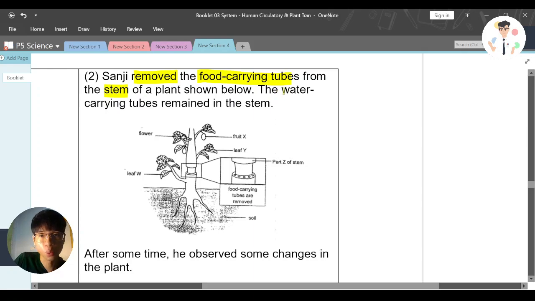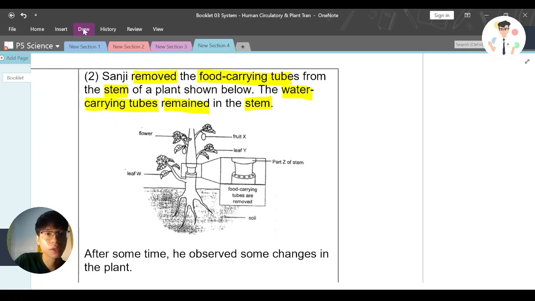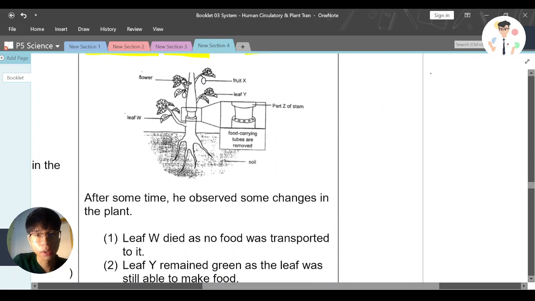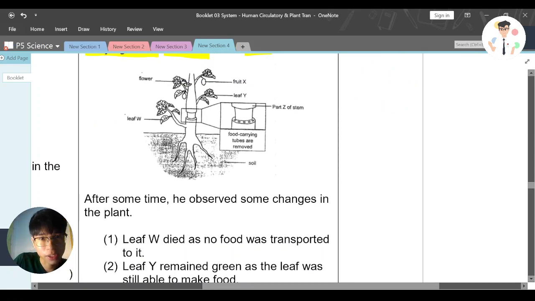The question also says that the water carrying tubes remain in the stem. Does that mean water is affected? No. Food is the one that might be affected. Again, let me just write here, food might be affected. Water, everything is good. Now, you can see there are leaves here, there are fruits here, the stem, this part Z of the stem, the food carrying tube is removed, and the roots are here.